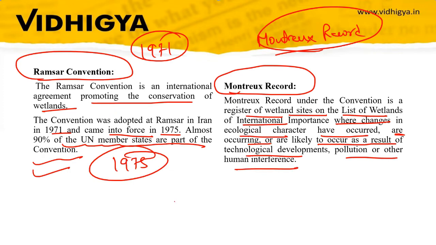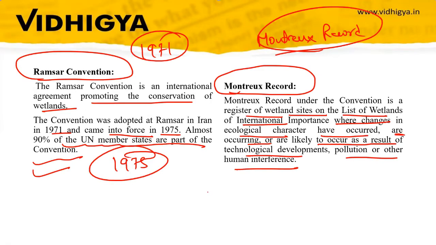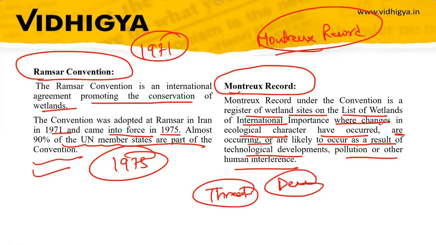So under Montreux Record, those wetlands are placed which are either threatened, or which are degraded, or which are likely to be degraded because of development, pollution and other human interference.